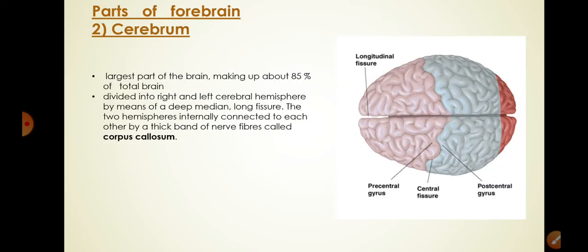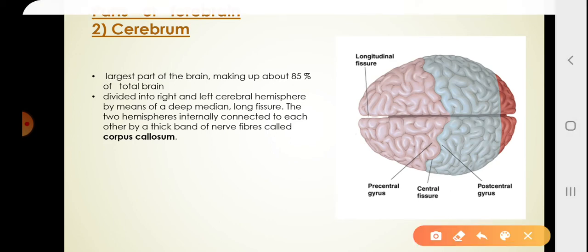The next part of forebrain is cerebrum. Most of the brain that we see is actually cerebrum. Now this is the dorsal view that is shown. Largest part of brain, making up about 85% of total brain, divided into right and left cerebral hemispheres by means of deep median fissure. These two hemispheres are internally connected to each other by a thick transverse band of nerve fibers, which is called corpus callosum.